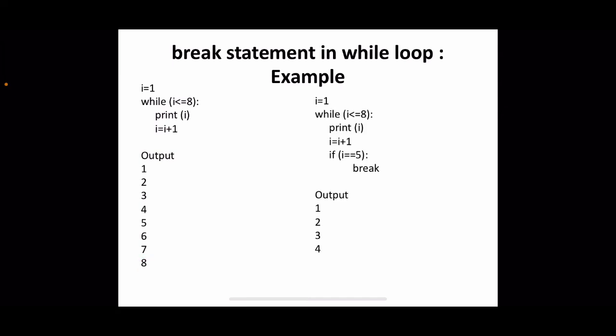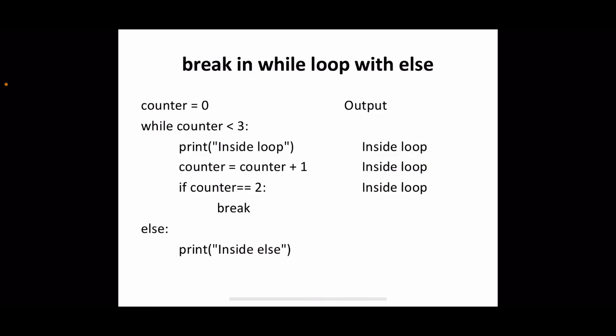Now suppose we are inserting a break in between. So here we see I equal to 1, initializing the counter variable. Here the condition also same, I less than or equal to 8, we have to print, updating the counter variable. Then we are giving a special case. If I equal to 5, just break. That's our condition. What happens? Yeah, up to 4 it will be printed, right? But after that, when I equal to 5, this condition is true, then break will be executed. What happens? The loop will be exited. Okay. So this is how this break will execute in a program.